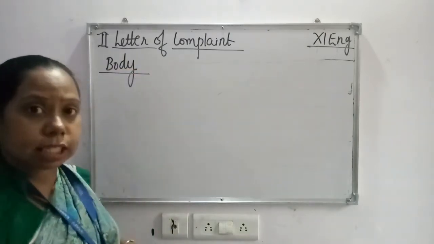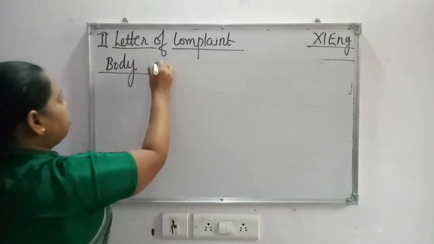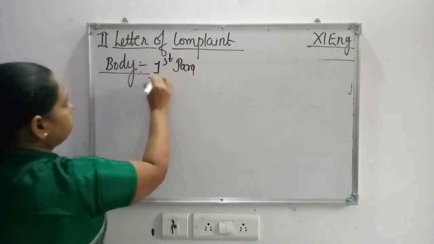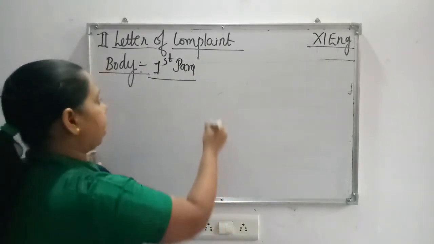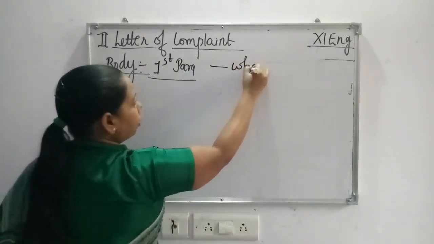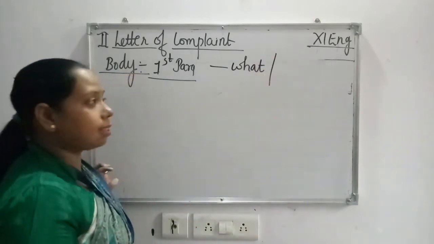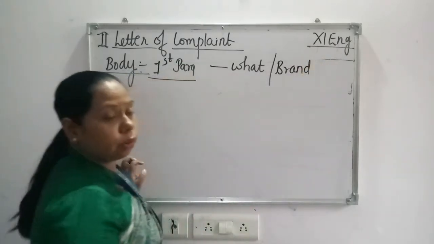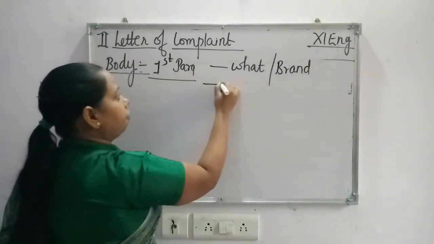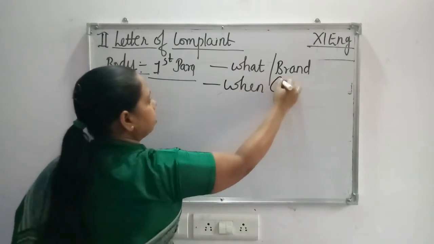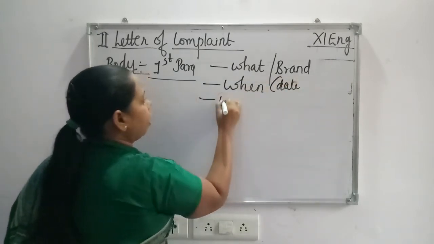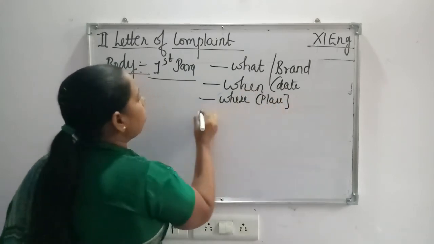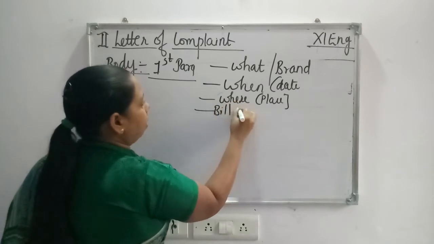In the first paragraph you can mention things like what you have actually purchased, the item or brand, whatever you have purchased, when you purchased it, meaning the date should be mentioned, from where you purchased it, meaning the place of the showroom, and the fourth thing, the bill number.